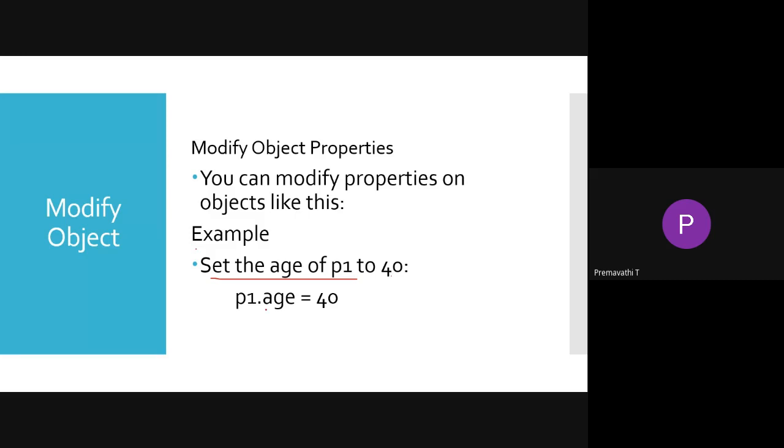p1 is the object, and age is the property, that is, the attribute. We give the new value to modify the object value. So this is possible in Python.